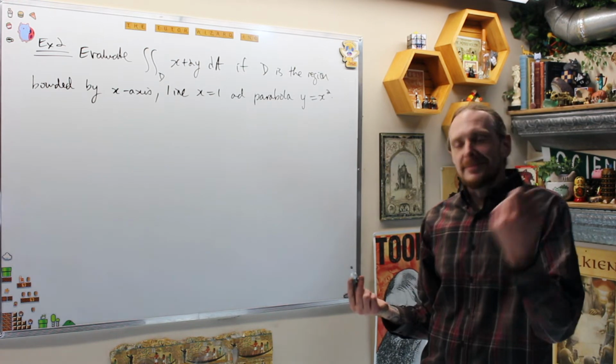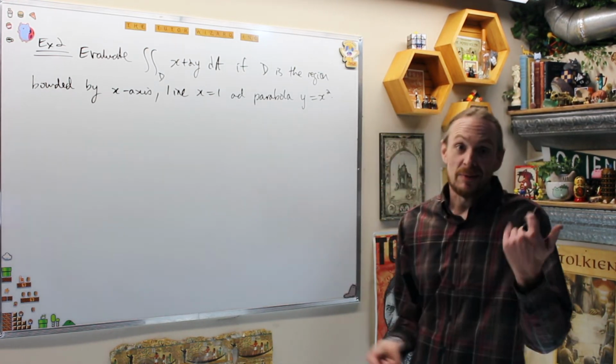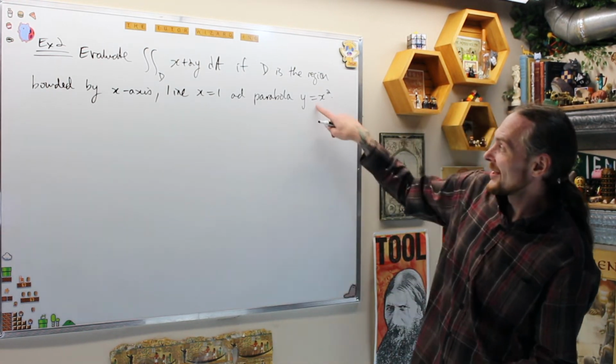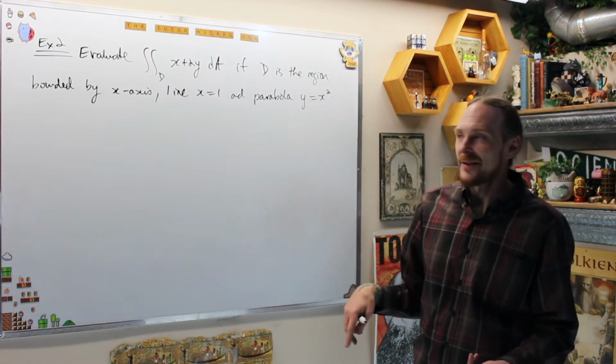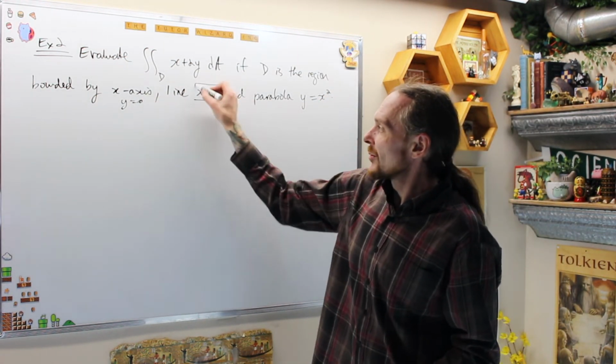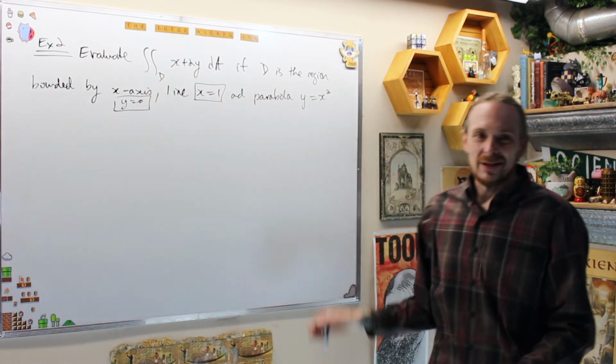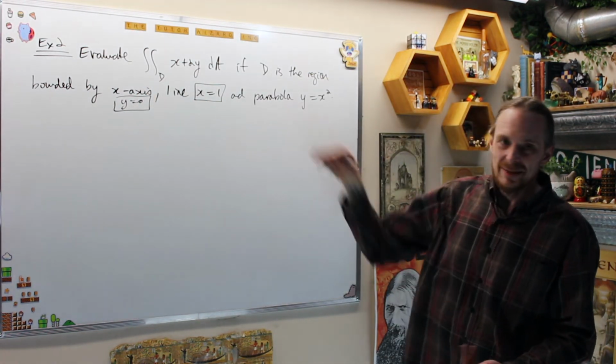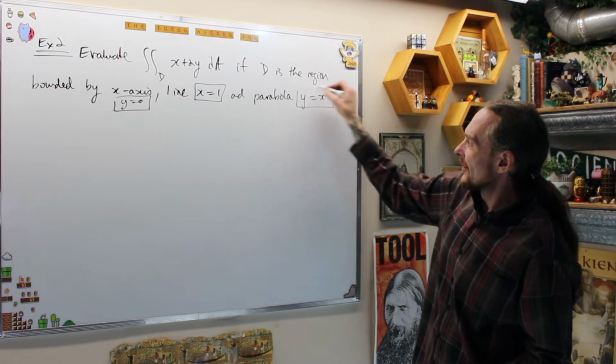From your point of view, you're going to have to decide whether it's type 1 or type 2. I can kind of see already, it gives you hints the way that they phrase it. This is y equals 0. This is x equals 1. So those ones are just straight lines, and I can't do anything with them. But this one is a function now.